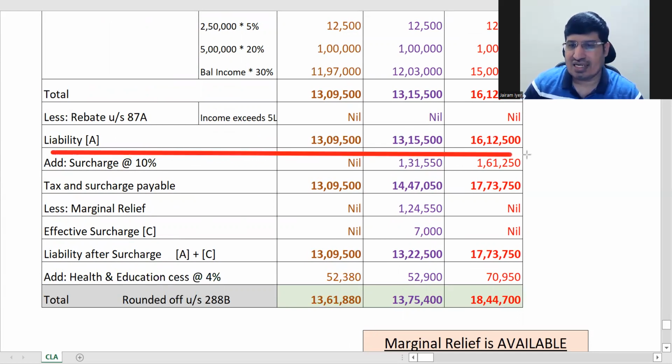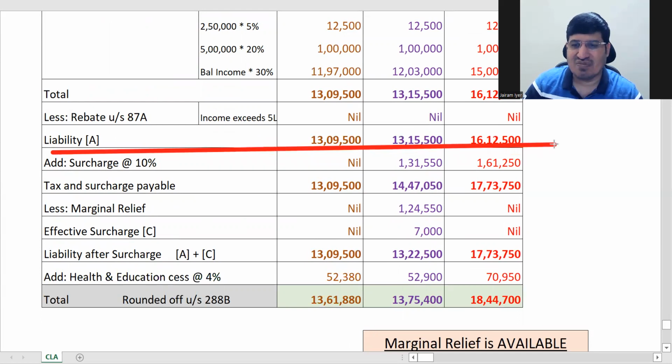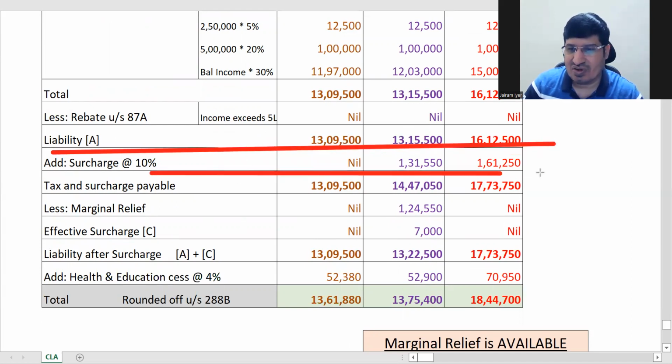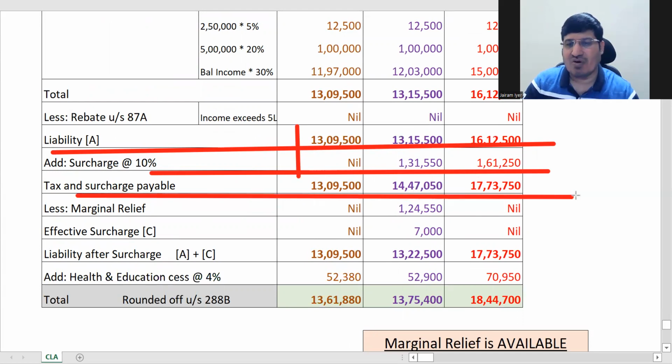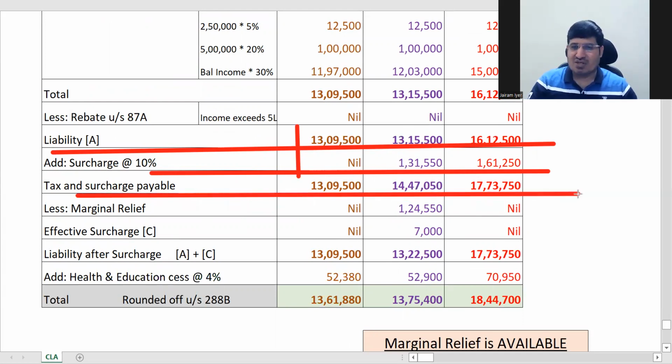It is exactly the same table, till your tax liability. Even the surcharge you add here, and add these two, and till this line it is the same as above.